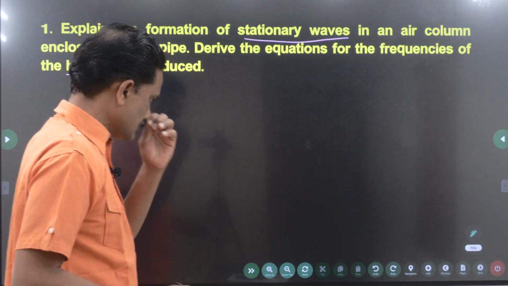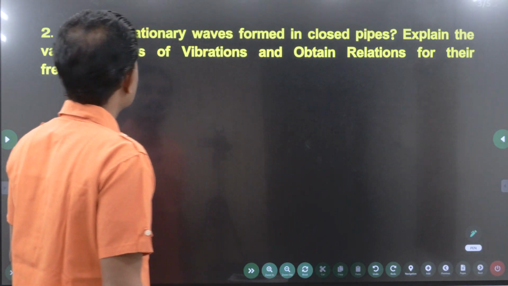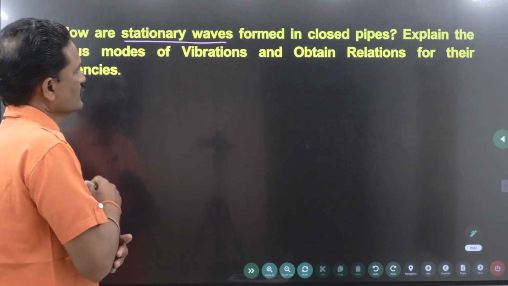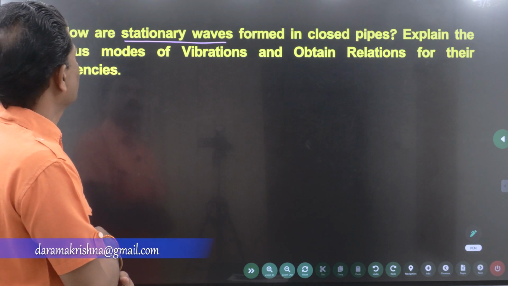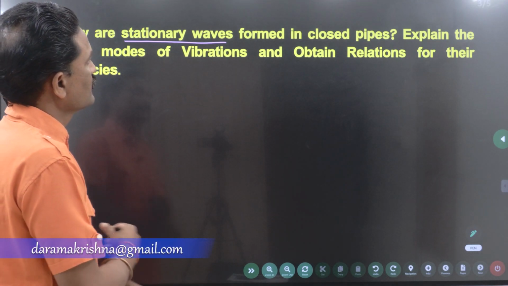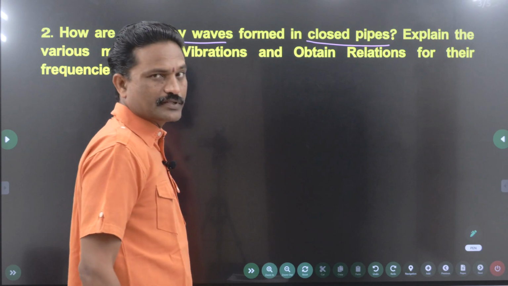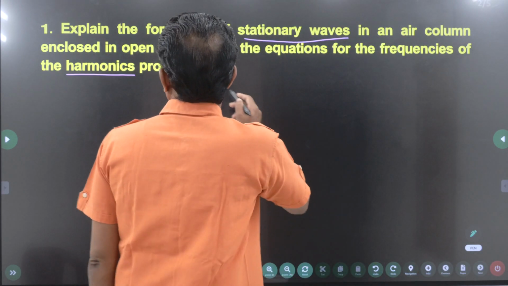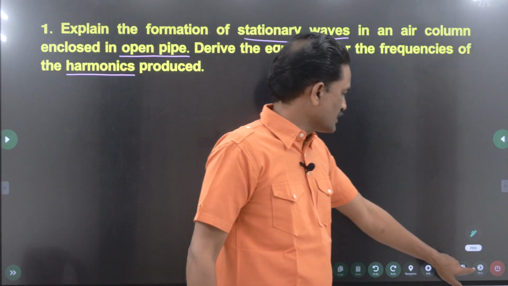Right. What is the second question? The second question is, how are stationary waves formed? So the same thing is repeated. How are stationary waves formed in a closed pipe or in closed pipes? So in the previous one we had an open pipe. See, open pipe. I am going to explain step by step so that you can remember.